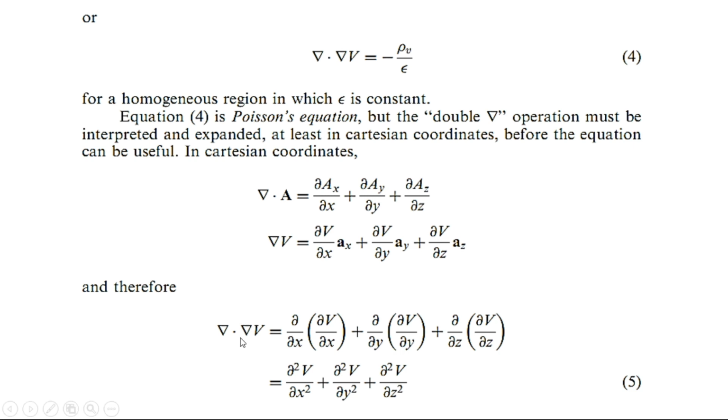So the divergence of the gradient of V is equal to partial by partial x of this term, because this term will be put in place of AX. Similarly, AY is replaced by this term and AZ is replaced by this term, because in place of the vector field A we will place del V. So del dot del V will result in this term.